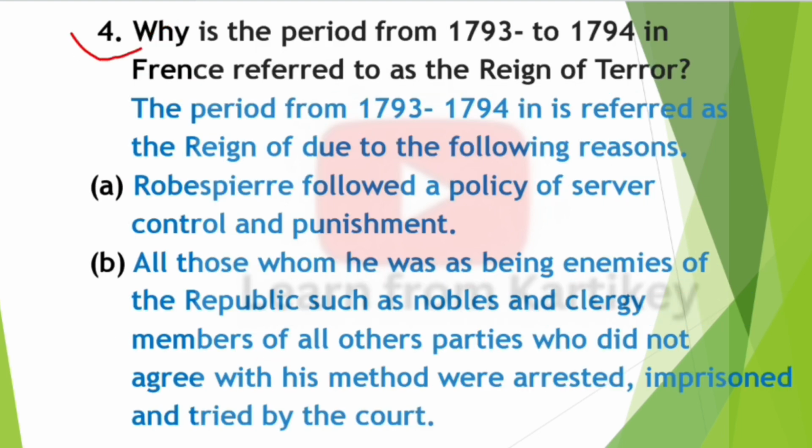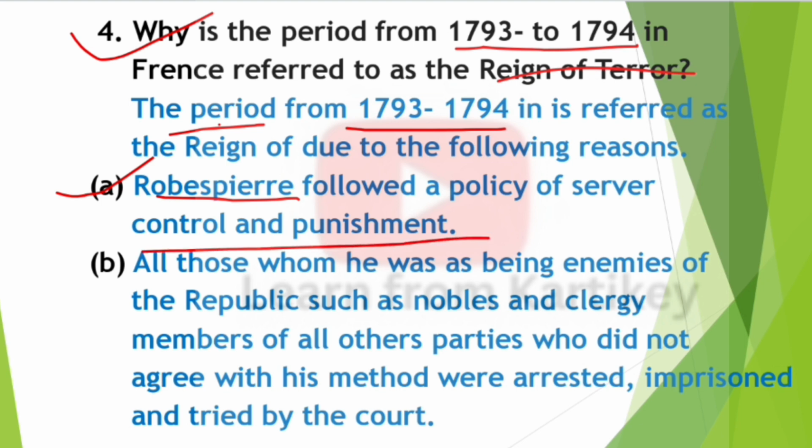Next question, question number 4. Why is the period from 1793 to 1794 in France referred to as the reign of terror? So answer: the period from 1793 to 1794 in France is referred to as such due to the following reasons. So first one, Robespierre followed a policy of severe control and punishment. Second, all those whom he saw as enemies of the republic, such as nobles and clergy, members of other parties who did not agree with his methods, were arrested, imprisoned and tried by the court.